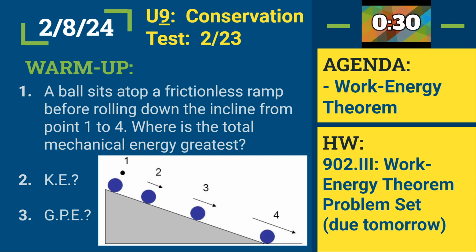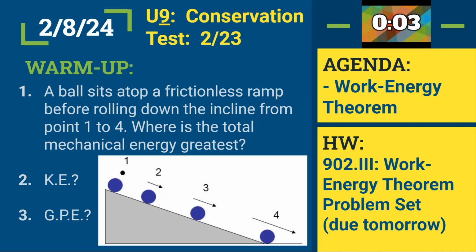Now the forms change because we have more than one form of energy here, but the total mechanical energy, which is the sum of the kinetic and potential energies, remains constant. Okay, but that brings us to number 2. Where would we have the greatest kinetic energy? 1, 2, 3, or 4? Yeah, 4. What I'm really asking you is where is this moving fastest? And it should be at the bottom of the ramp, which is at point 4.